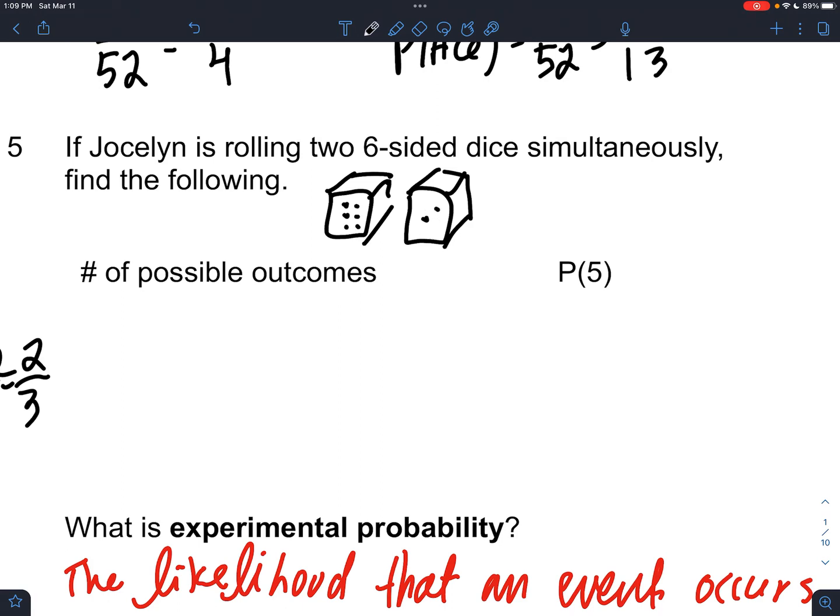For those, how many different arrangements can we have? Like, for example, we could have a 6 and a 6, or we could have a 5 and a 6, or we could have a 6 and a 5. And those are different because maybe the dice are different colors. Maybe this is a yellow one and this is a green one or orange one. So order matters with this. And because it's 6 and 6, we would just do 6 times 6 is 36 outcomes.